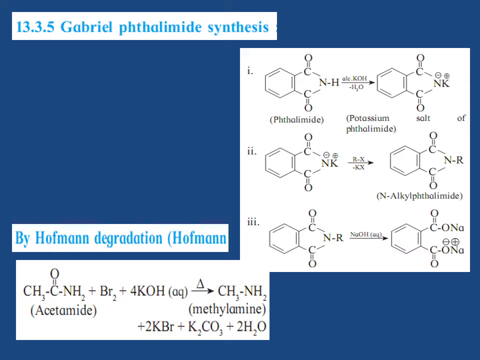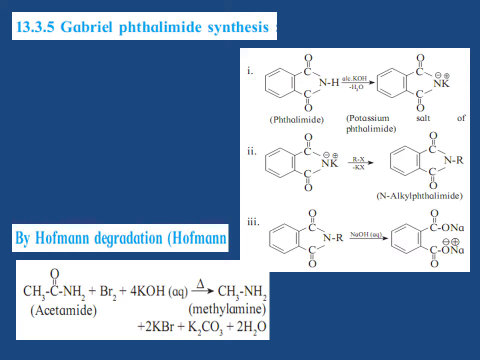Next preparation is the Gabriel phthalimide synthesis. This method is used for the synthesis of primary amines. It involves the following 3 steps. First, formation of the potassium salt of phthalimide from phthalimide on reaction with alcoholic potassium hydroxide. Second, formation of N-alkyl phthalimide from the potassium salt by reaction with alkyl halide.